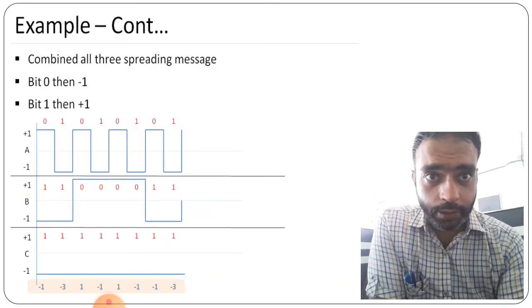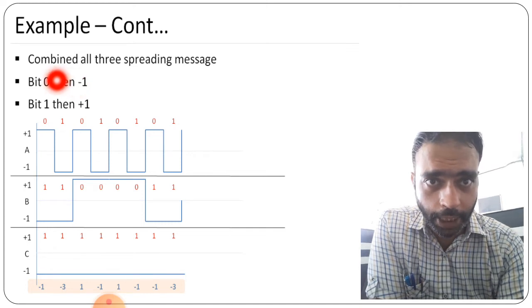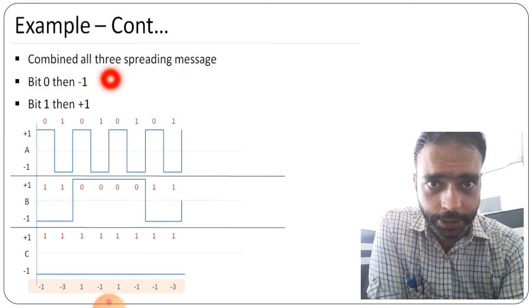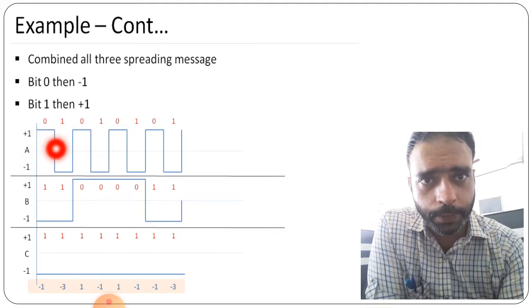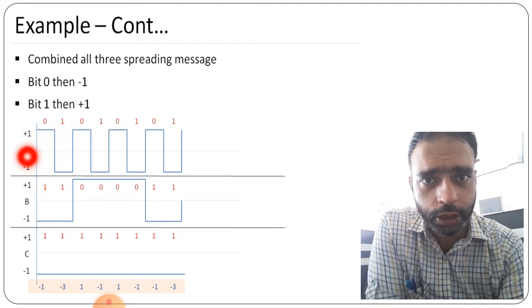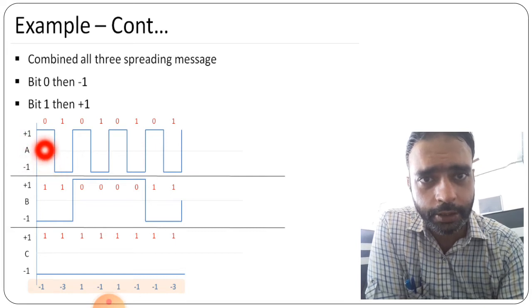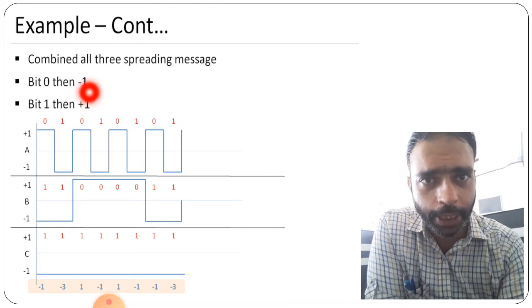Now combine all the 3 spreading messages that we got. So bit 0 is for -1, and bit 1 gives +1. So for the spreading message for station A, here we are taking +1, that is for 1, and -1 for 0.